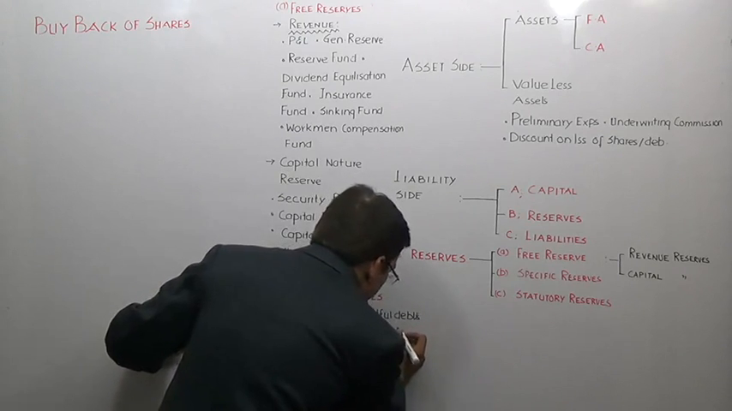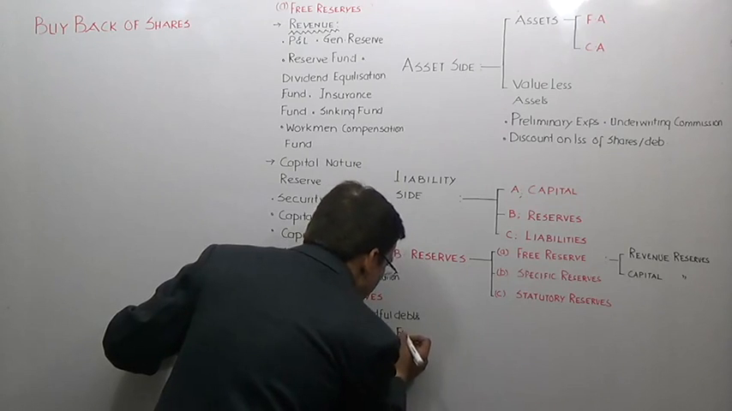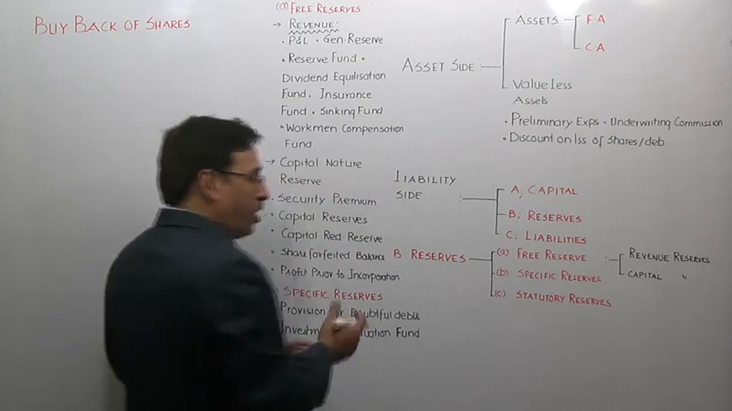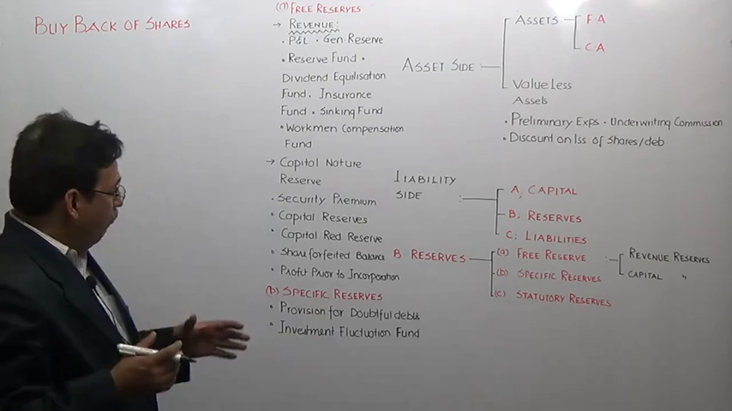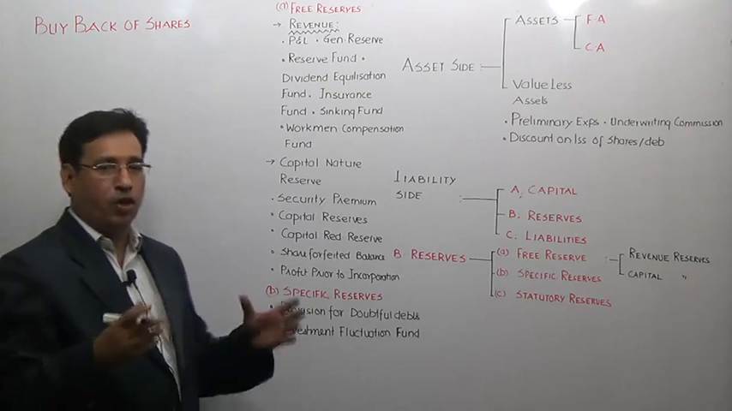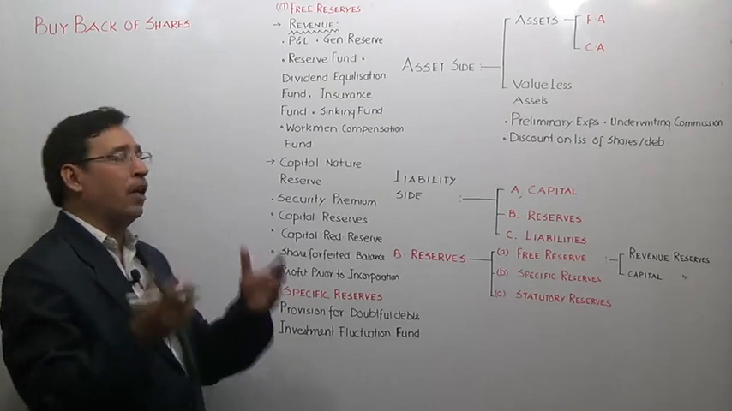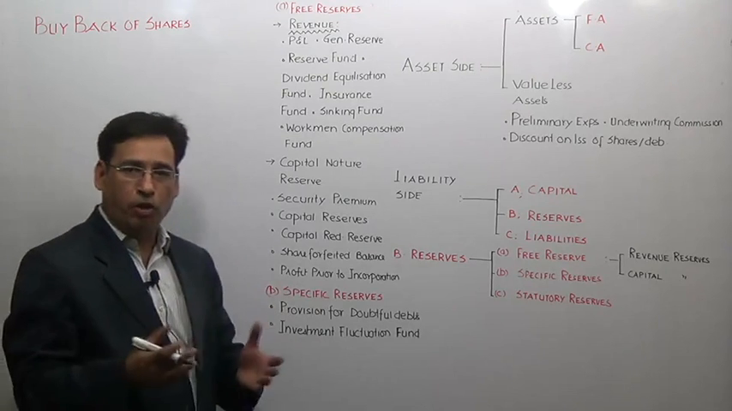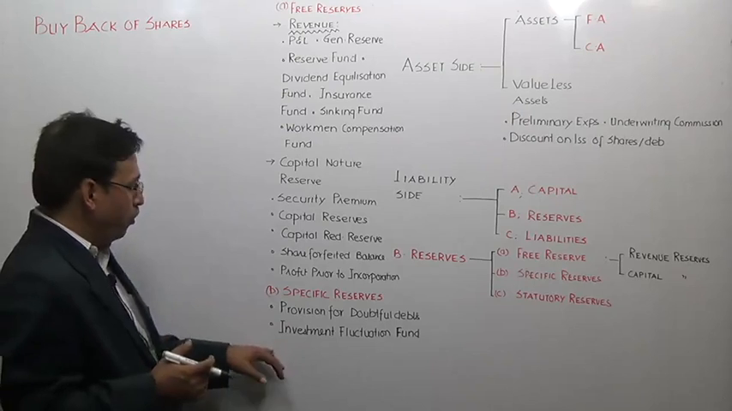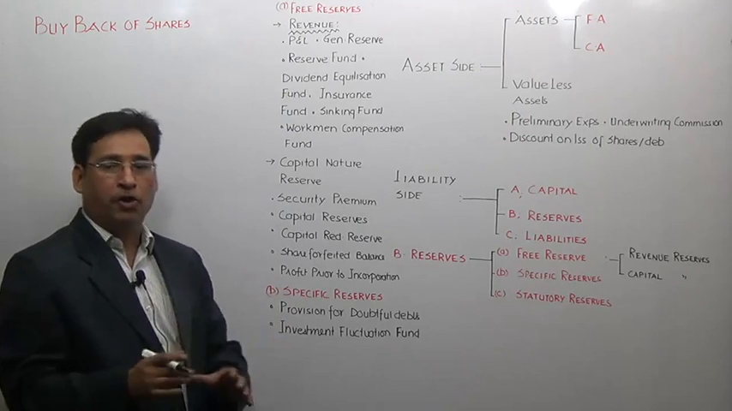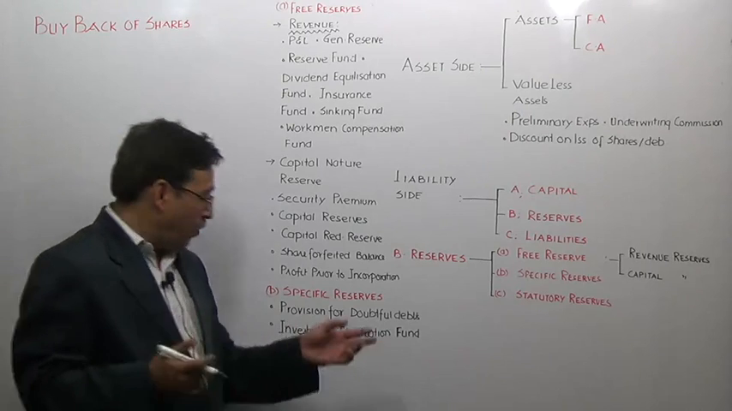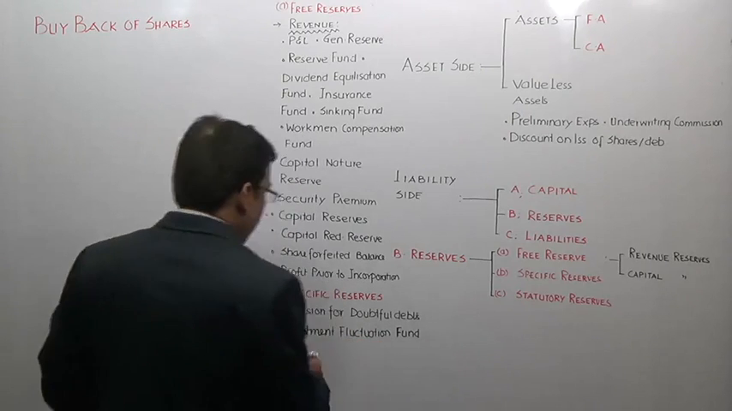Investment fluctuation fund is created by an enterprise to meet any loss which may take place in the investments. As you know, investments are very fluctuating assets, so their value may move up and may come down. In case there is a loss, we should be in a position to meet it, bear it, and compensate it. For this same reason, an entity sometimes prepares an investment fluctuation fund.